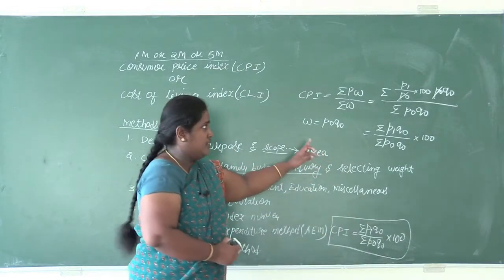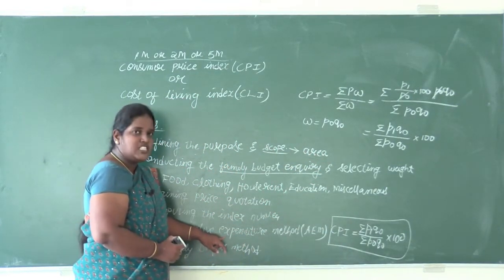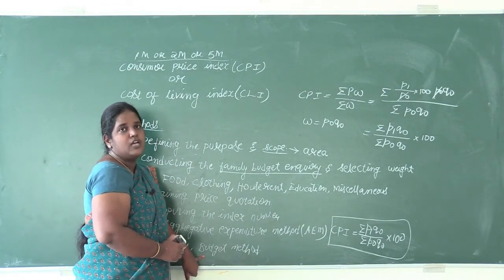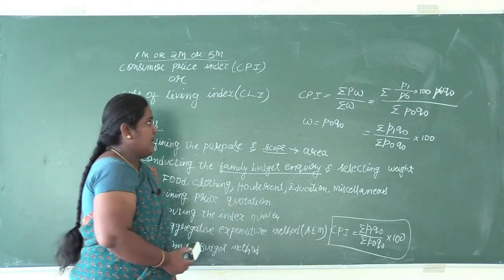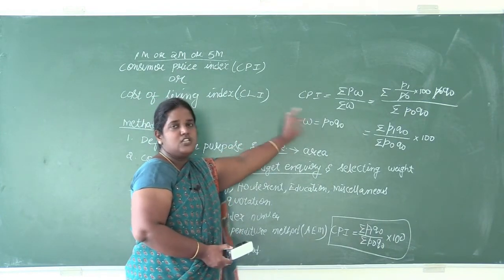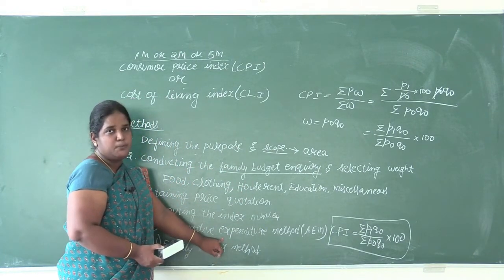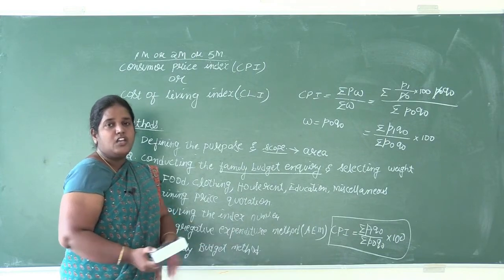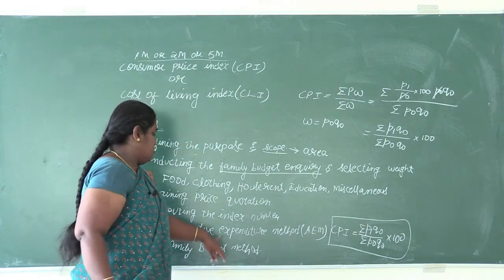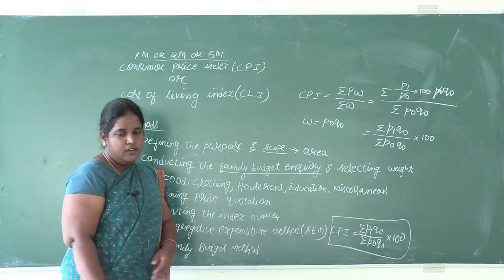So whether we use the aggregative expenditure method or the family budget method, both answers will be similar. If the question gives weights, then we use the family budget method itself, and if the question gives expenditure values, or price and quantity, then we use the aggregative expenditure method.